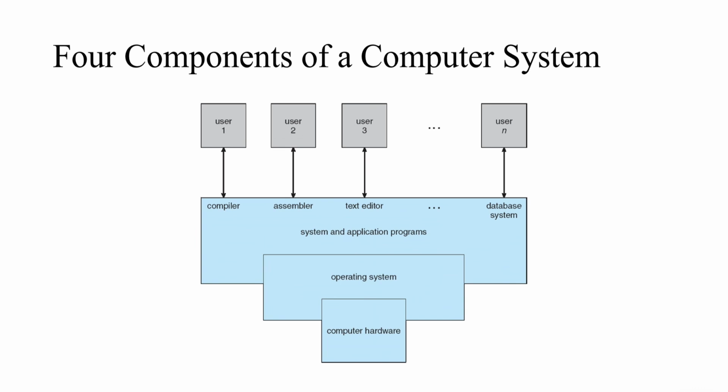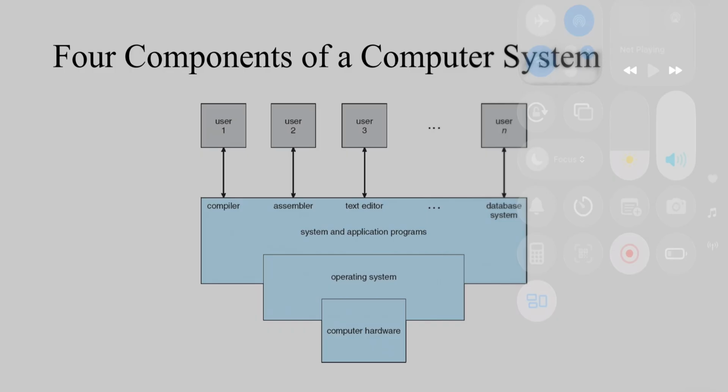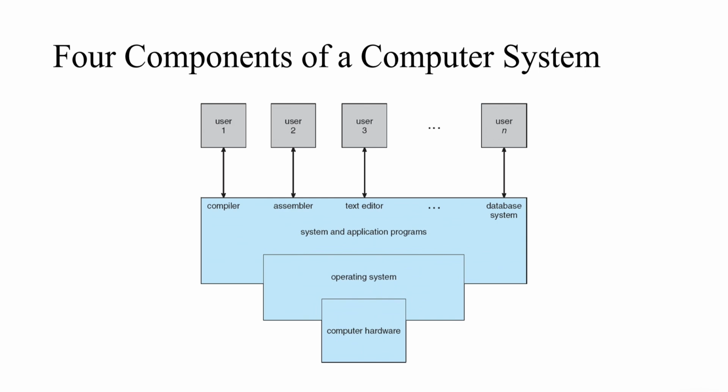So here, the next thing that I have is the four components of computer system. Let us understand the overall structure of the computer system, wherein I have users, then we have the application or system programs, then I have the operating system, and the last one in the hierarchy, in this four component model, is the computer hardware.